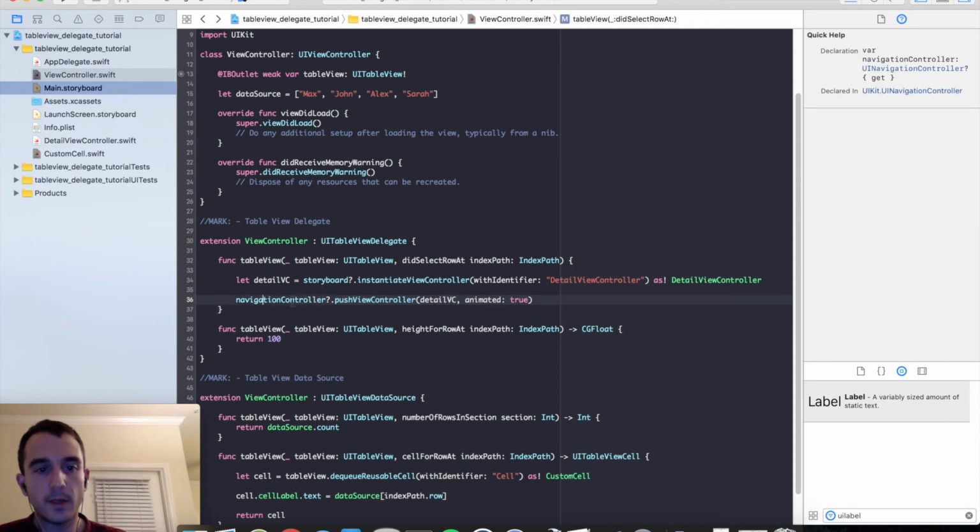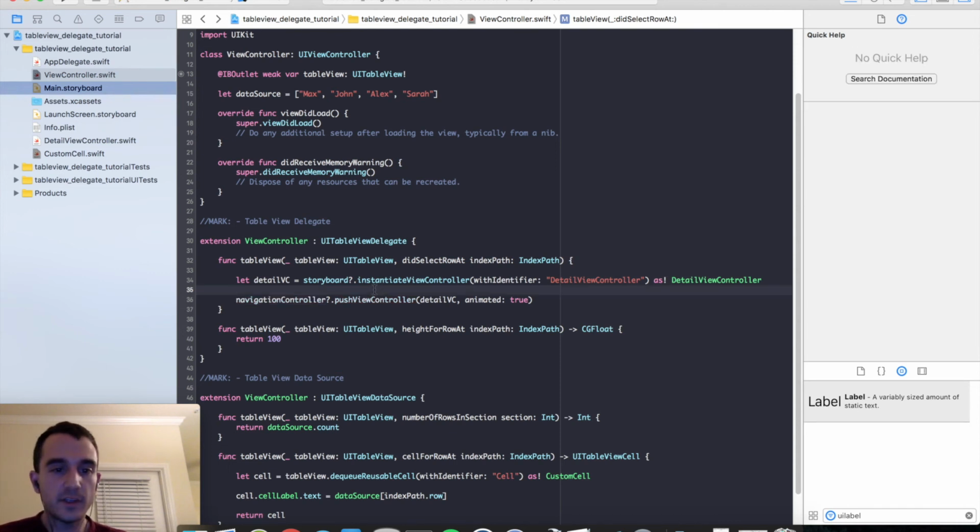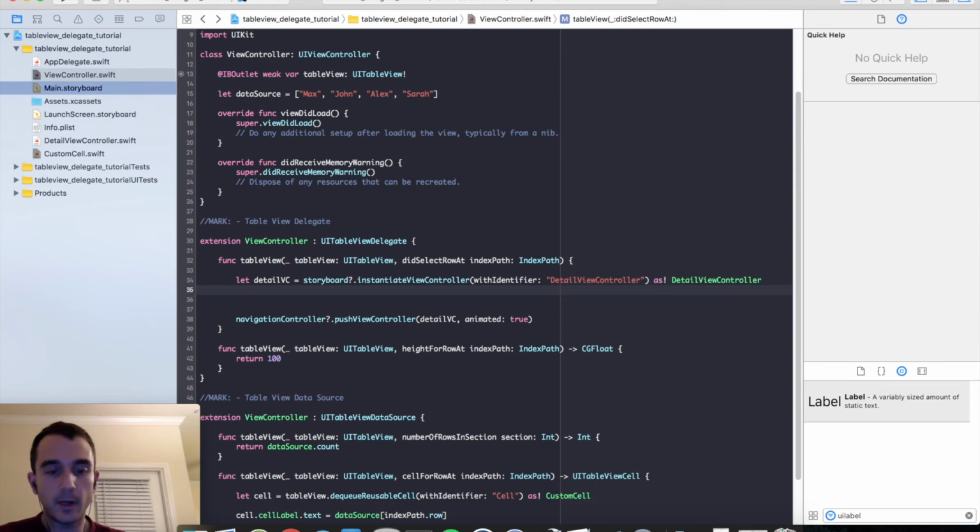If you remember, navigation controller is an optional property on every UIViewController. And any UIViewController that you embed in a navigation controller, like we just did, will have this property available and have a navigation controller that you can push and pop view controllers to and from. But we still need to pass the data, which we'll go ahead and do right now.